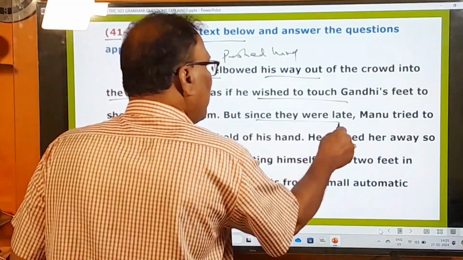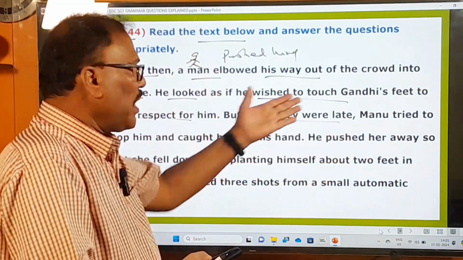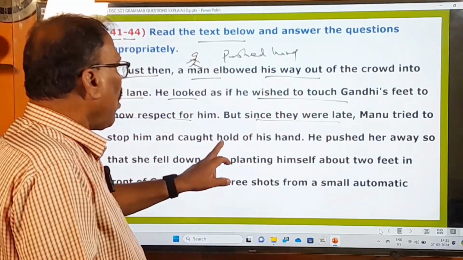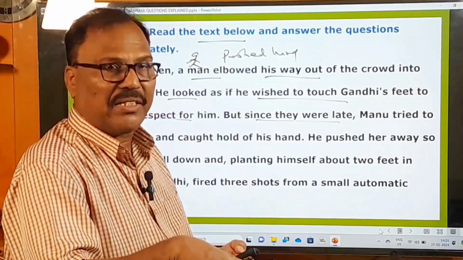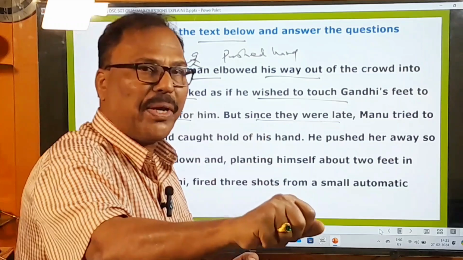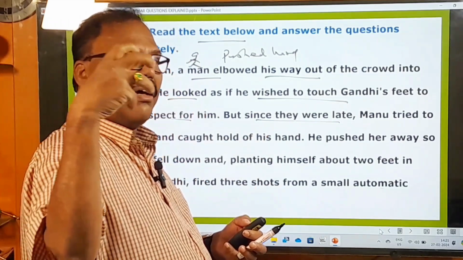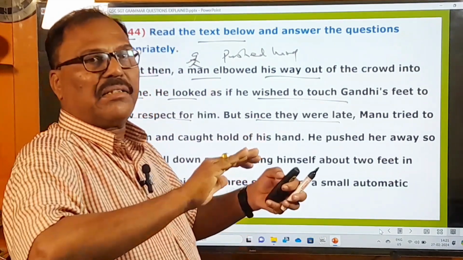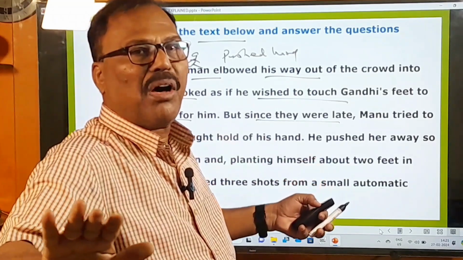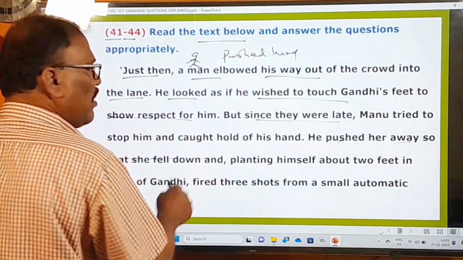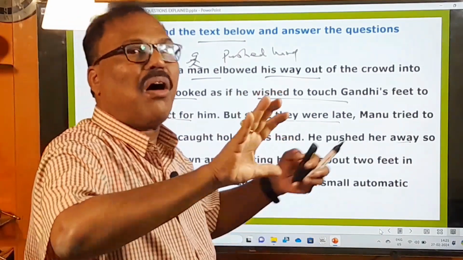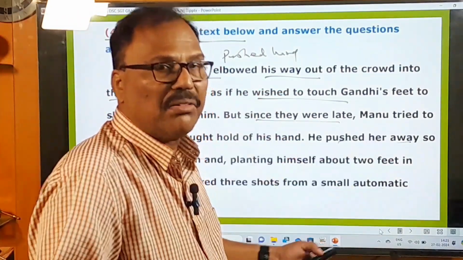But since they were late, as they were already late, what happened? Manu tried to stop him and caught hold of his hand. So Manu tried. Manu, you know very well, Gandhi's assistant. So that Manu tried to stop him and she immediately held his hand. But that man pushed even Manu also very hard. And he pushed that Manu so hard that she fell down on the ground.